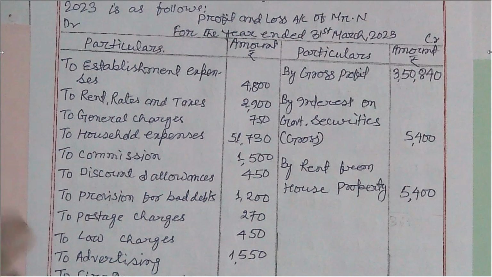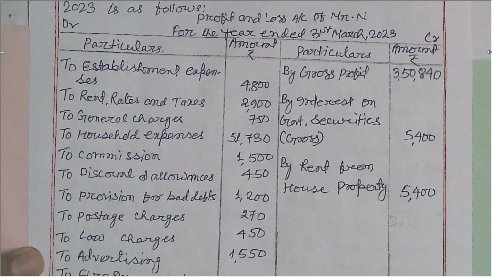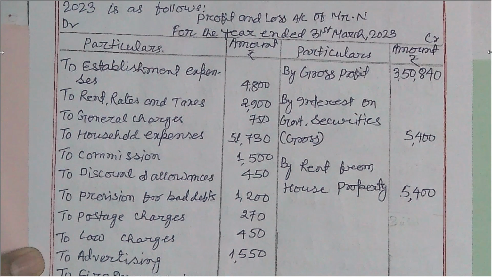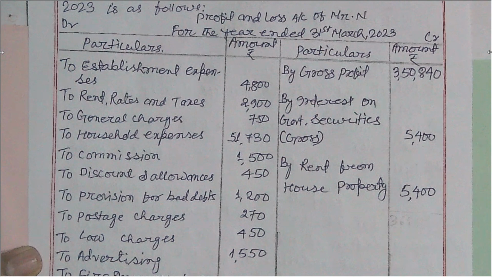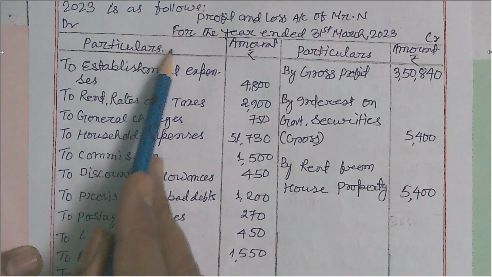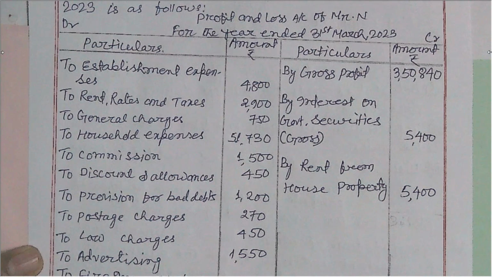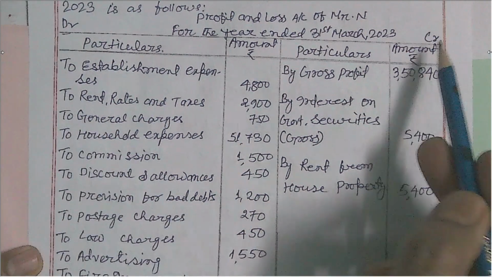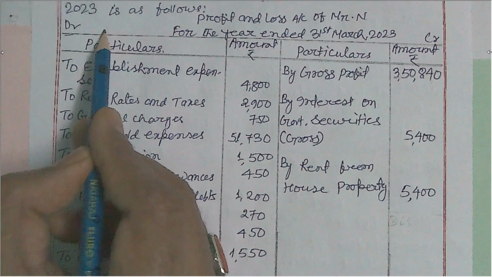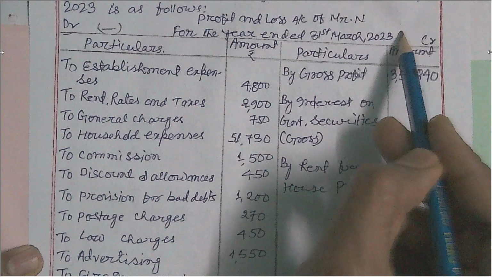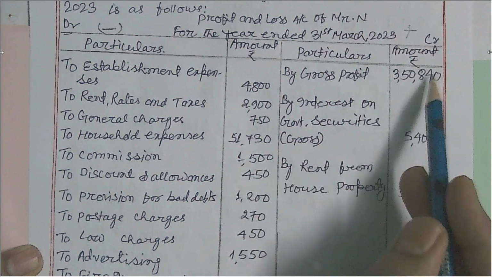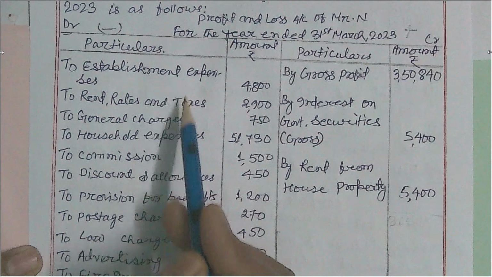Now there are certain expenses which are not allowable while computing business income, but those expenses are also deducted on the debit side of the profit and loss account. So this is the debit side and this is the credit side. Debit side means amount of expenses deducted, credit side means amount of income added. Let us first talk about the debit side.